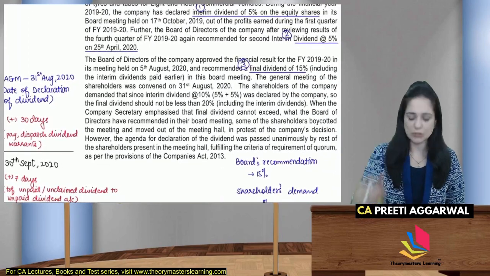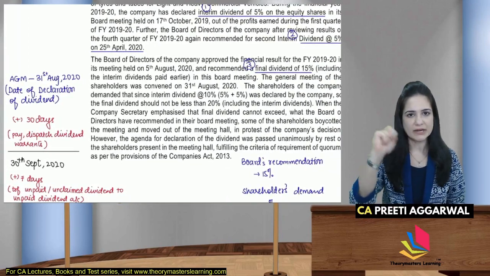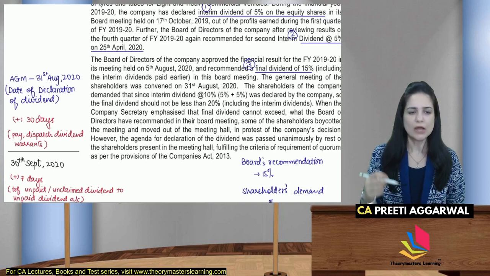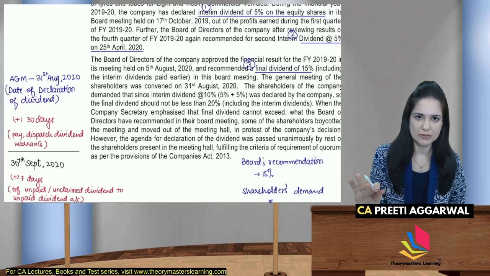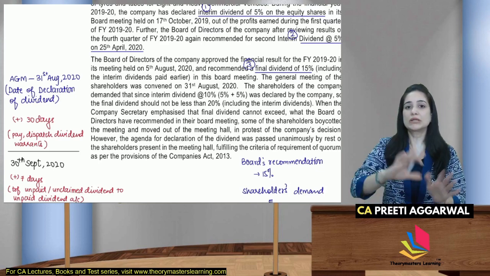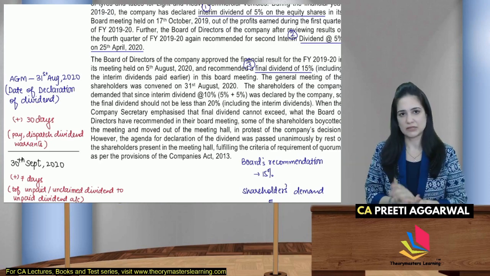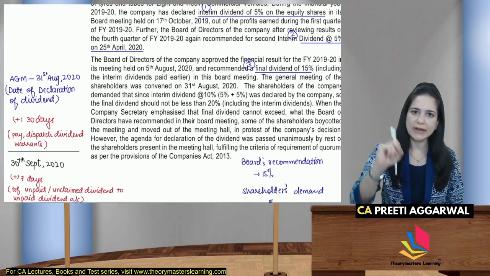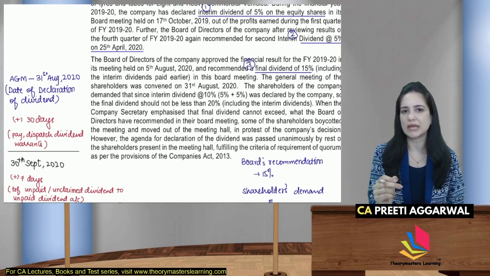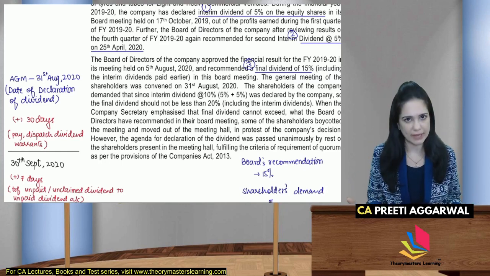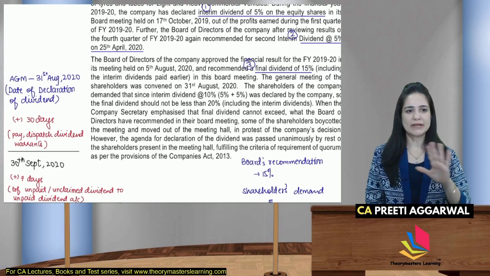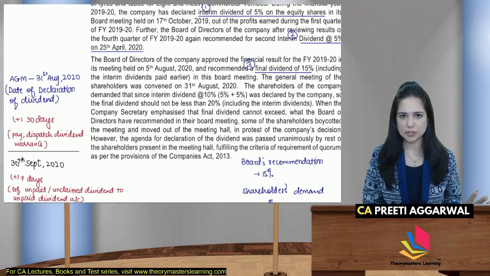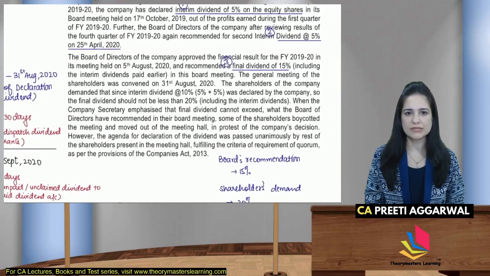These are small notes which I take, I write while reading the question. You need not write this in your question paper, but you can always do this on the last page of your answer sheet. That can be used as a rough page. So just go on writing these facts, because this will save a lot of time in exam. You need not read the question again. So they declared the final dividend, the date of declaration of dividend is 31st of August.